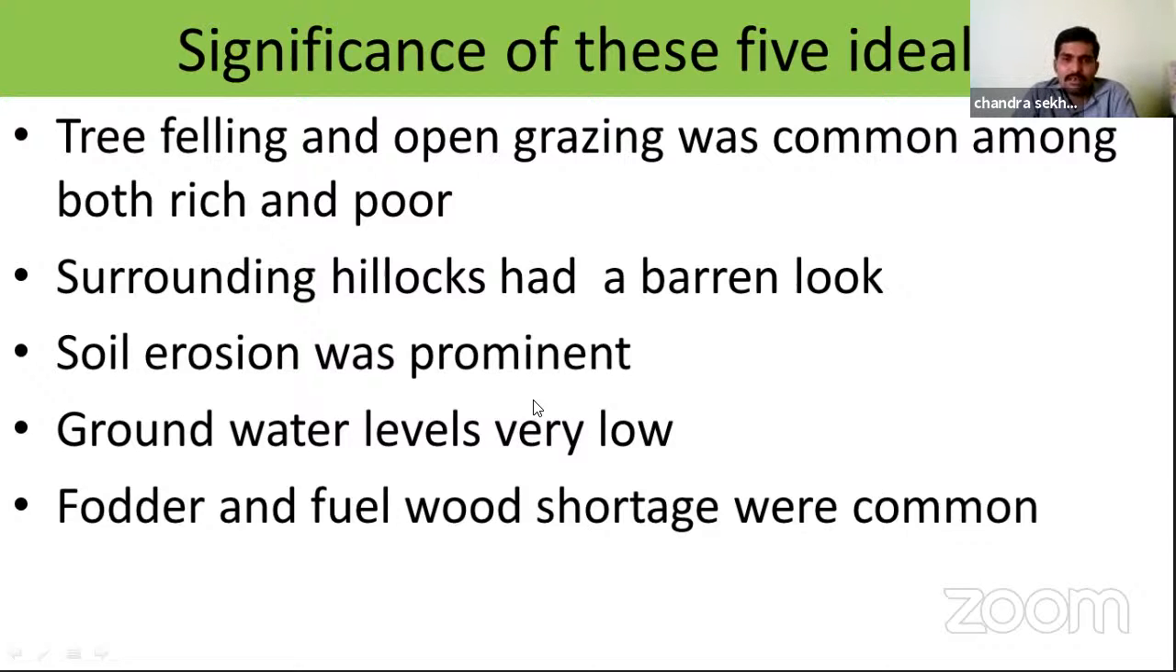Groundwater levels are very low in this region. Fodder and fuel wood shortages were common because they were allowing free grazing and cutting all the trees, and they were drawing out all the groundwater, but not giving importance to the recharge of groundwater. That's why they were facing so many water problems. That's why they wanted to implement these 5 ideals to improve the conditions of the village.